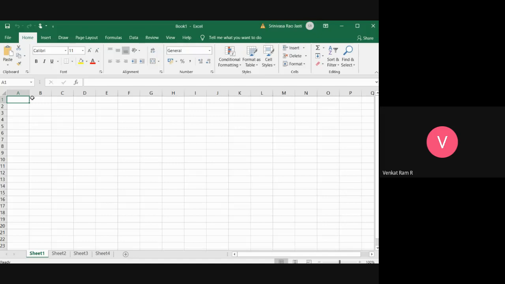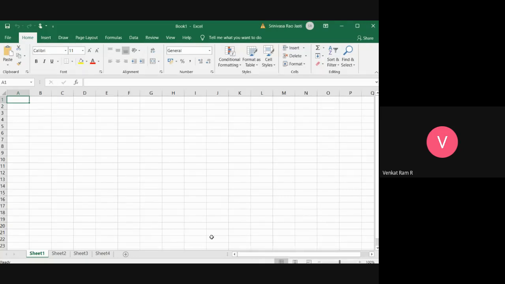So there are 10,48,576 columns and 16,384 rows. I'm sorry, I told it vice versa. Columns are 16,384 and rows are 10,48,576. Okay.